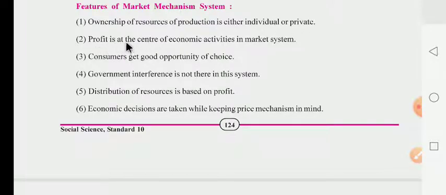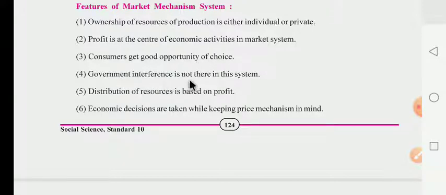Second, profit is at the center of economic activity in the market system. In this capitalist or market system, the main aim of any industry is only profit. That's why profit is the main center of economic activity. Third, consumers get good opportunity of choice. In this market, consumers have many alternative products available. Why? Because in this market, competition is there.